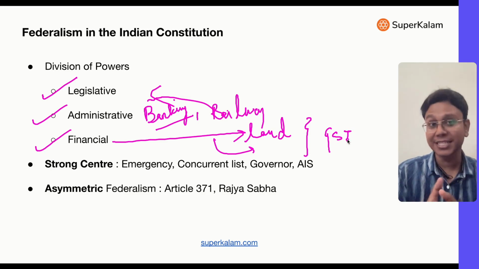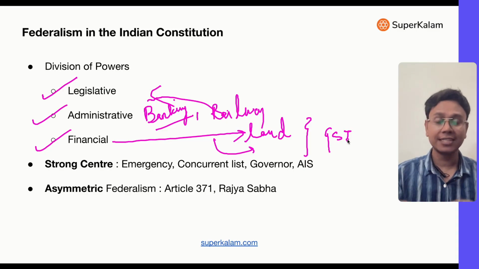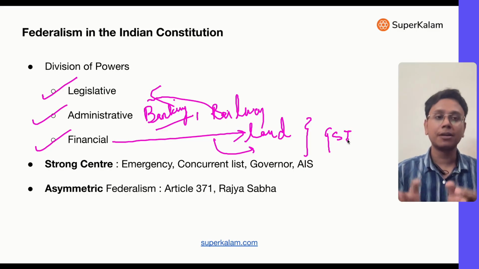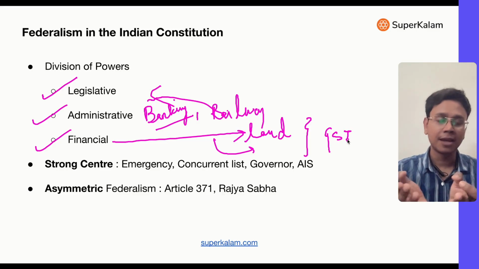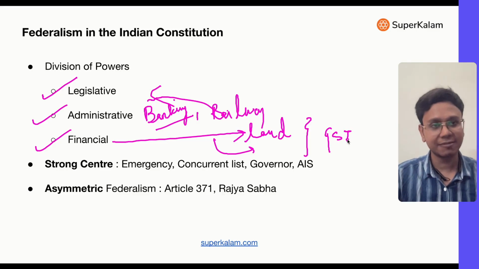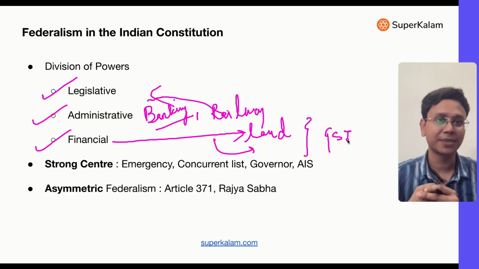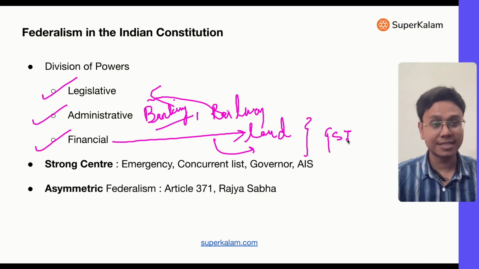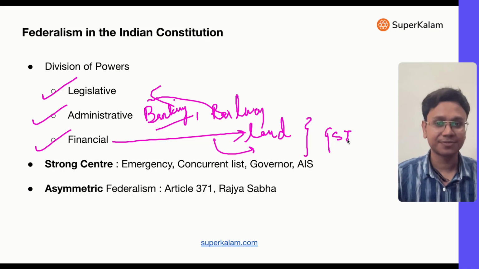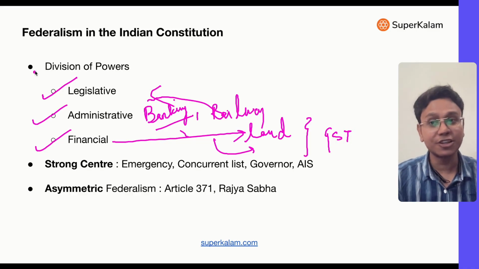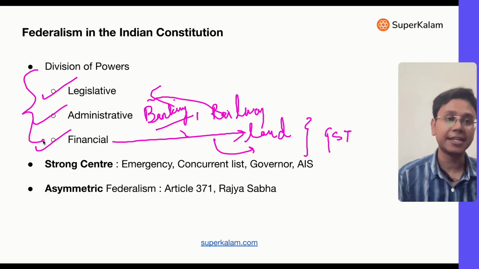in GST there is a GST Council. The GST Council has members from both the center and the state. So there, that hard division is not there. Representatives from the state as well as the union come to a body and take decisions collectively. That's how the cooperation works. It's not a very strict separation in finance. In the USA, there is a strict separation of finance, but in India, there is more of a cooperative system, right? So this is the division of power between center and states in India: legislative, administrative, finance.